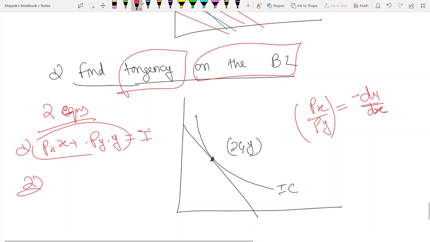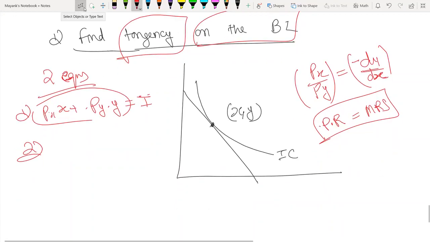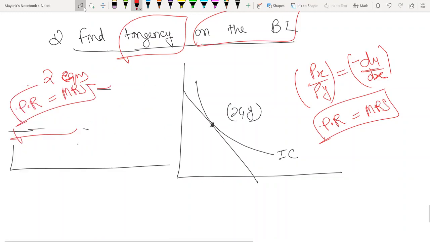So px by py is equal to minus dy by dx. Now minus dy by dx is nothing but the MRS, and px by py is something we call the price ratio. So MRS equals the price ratio. So px x plus py y equals I, and MRS equals the price ratio. These are going to be the two equations that you use to solve any problem.